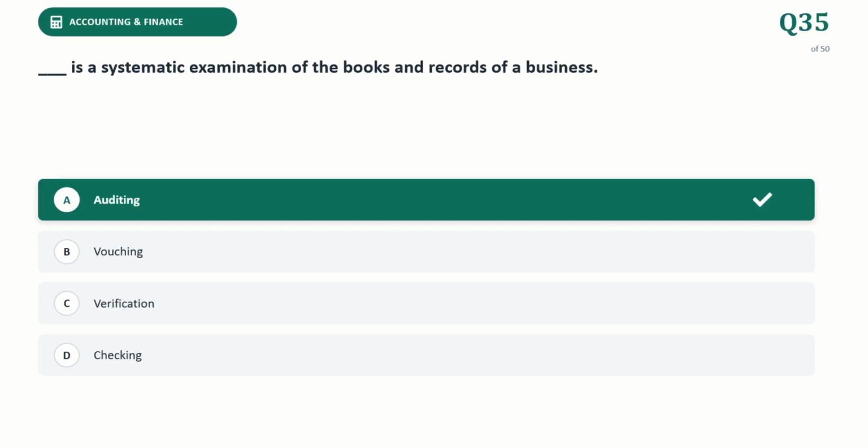Next question. Dash is a systematic examination of books and records of a business. The correct answer is audit. This is defined as an independent and systematic examination of financial books, records, documents, and vouchers of an enterprise. Its ultimate goal is to verify and report whether the financial statements represent a true and fair view of a business's status.